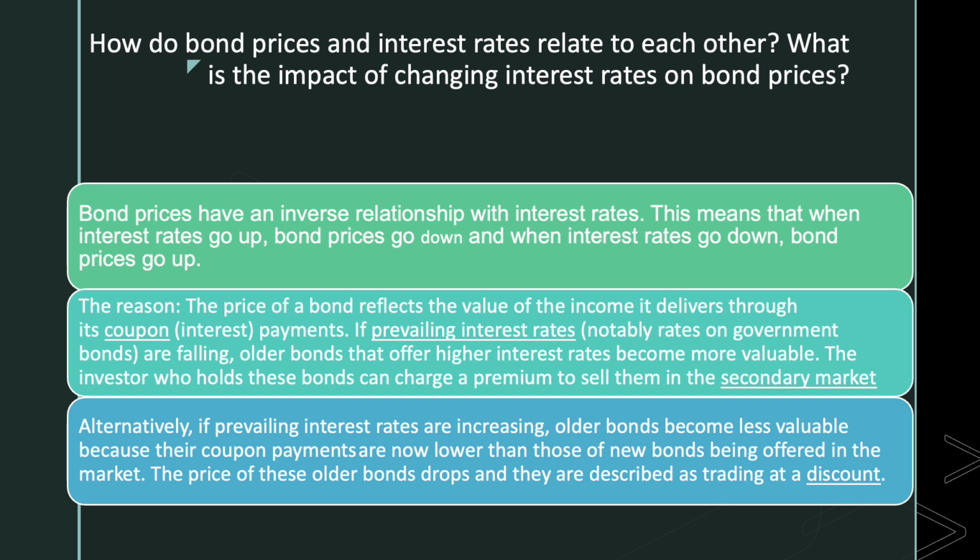If prevailing interest rates are falling, older bonds that offer higher interest rates become more valuable. The investor who holds these bonds can charge a premium to sell them in the secondary market. Alternatively, if prevailing interest rates are increasing, older bonds become less valuable because their coupon payments are now lower than those of new bonds being offered in the market. The price of these older bonds drops and they are described as trading at a discount.